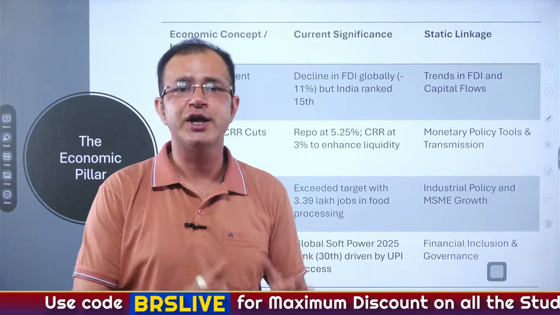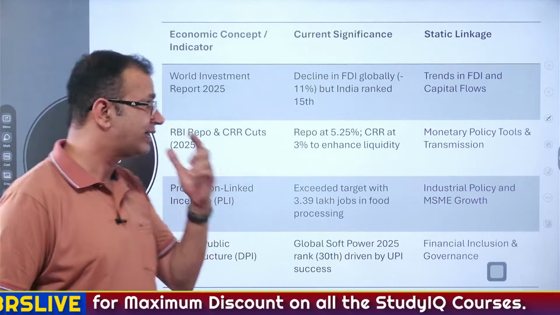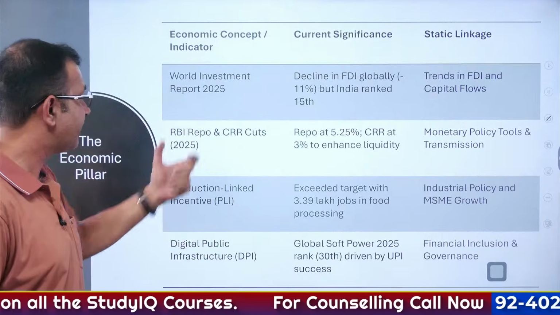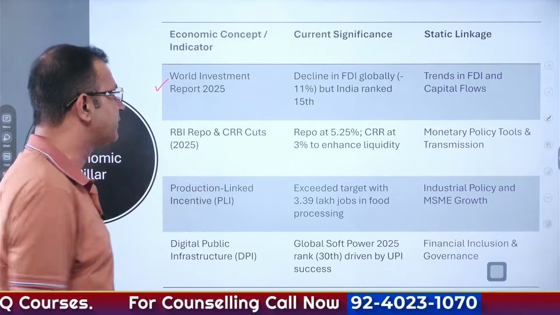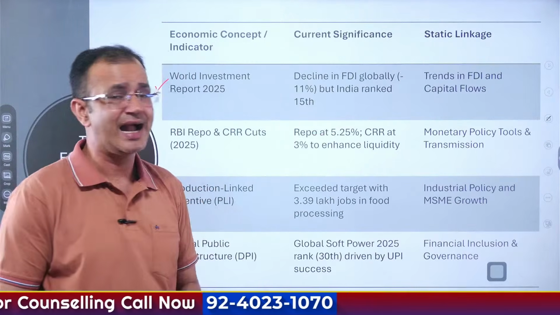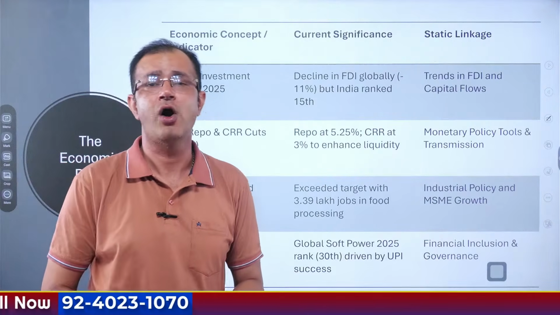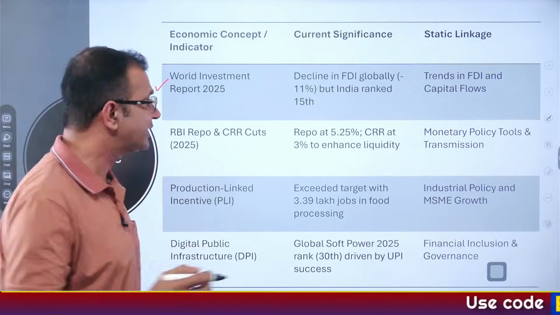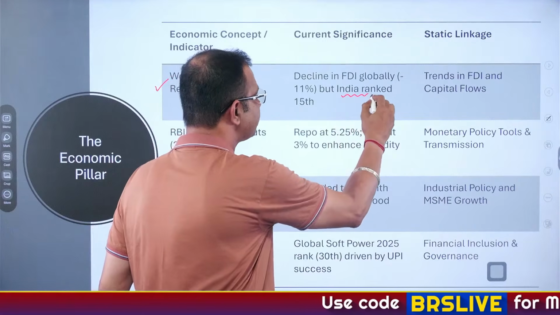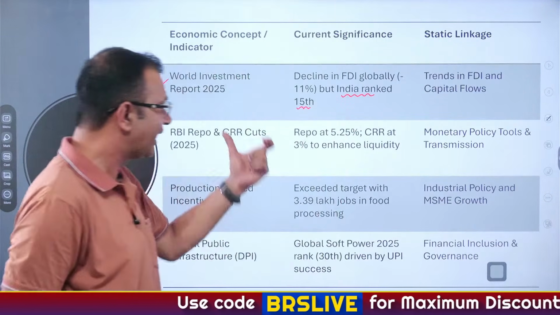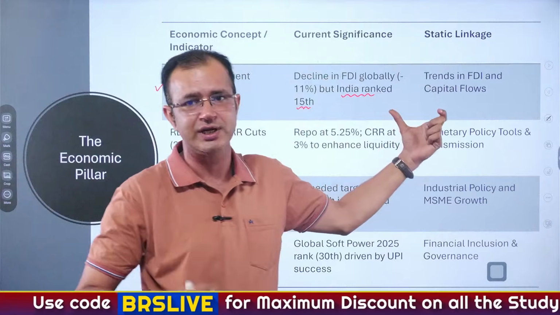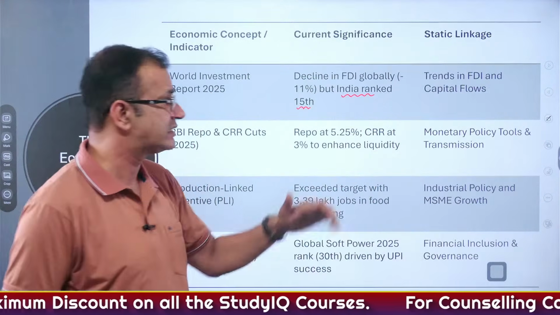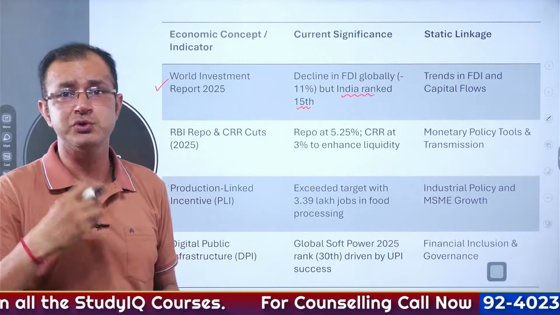Now, when it comes to economy, these are the things that we have seen in the recent past. For example, there is the World Investment Report 2025, and it says that there has been a decline in foreign direct investment globally, but at the same time India has been ranked 15th. Now this news connects to the trends in FDI. What is FDI, what is FPI, as well as the capital flows. Again, this news connects to that.